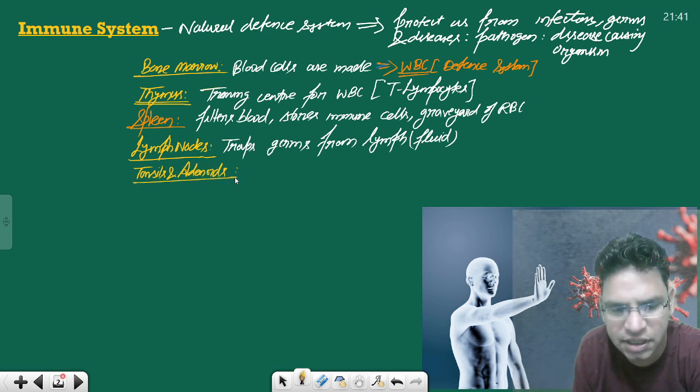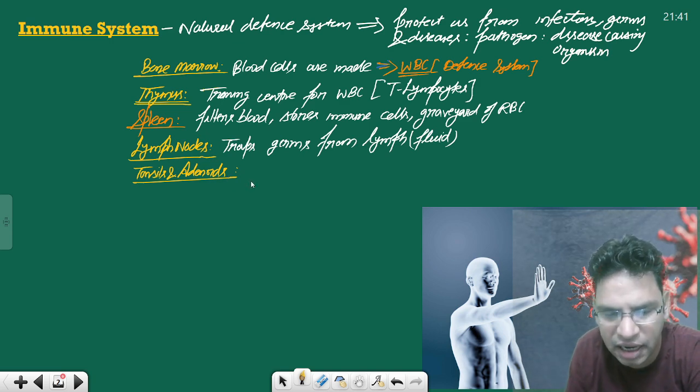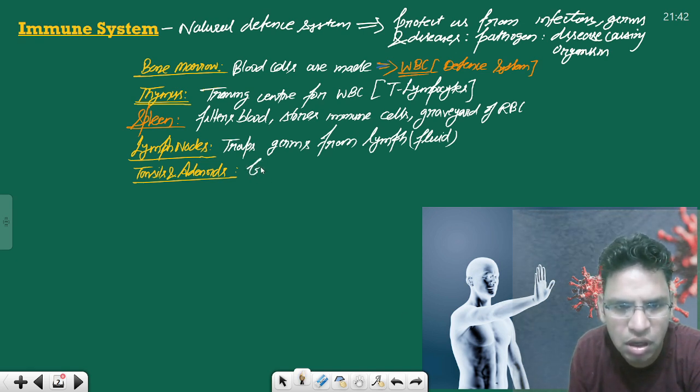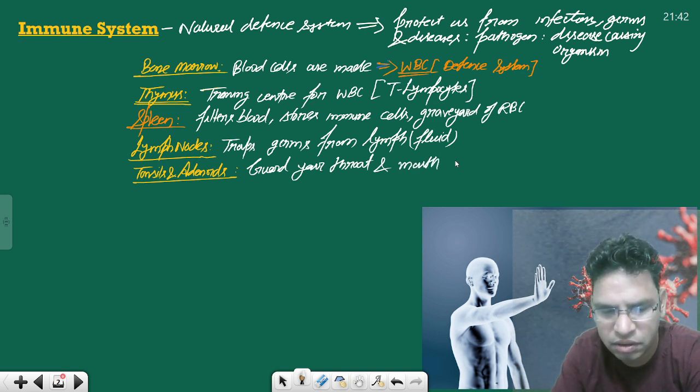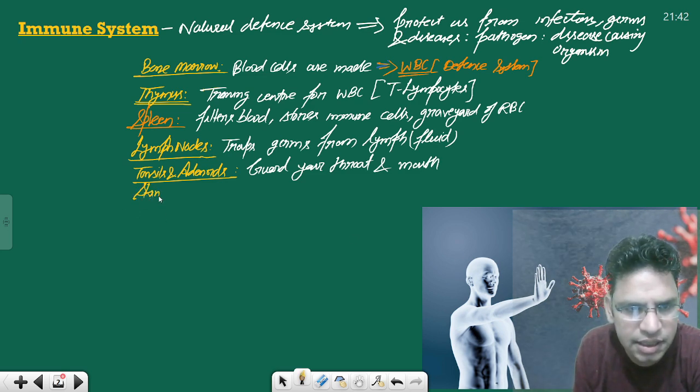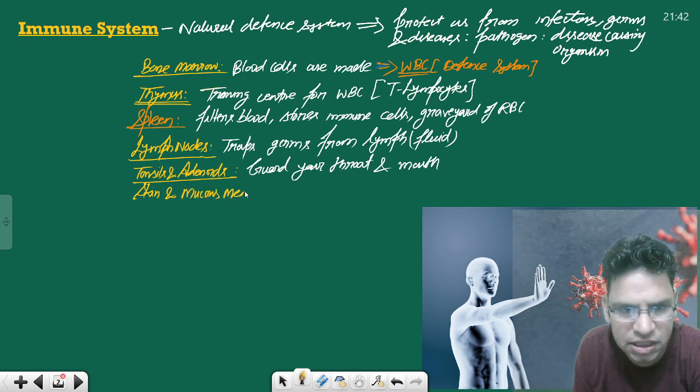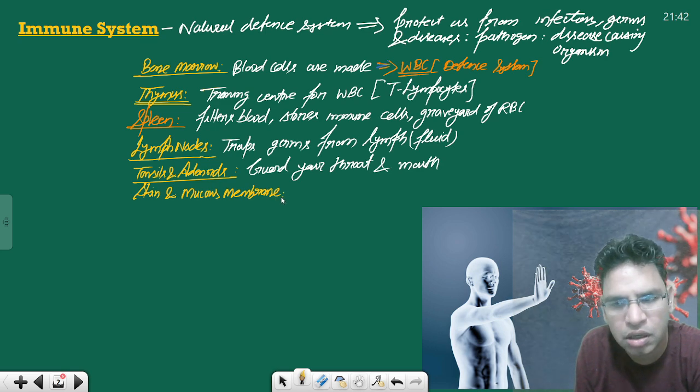Tonsils and adenoids guard your throat and mouth. And most importantly, your skin and mucous membrane are also part of your immune system.